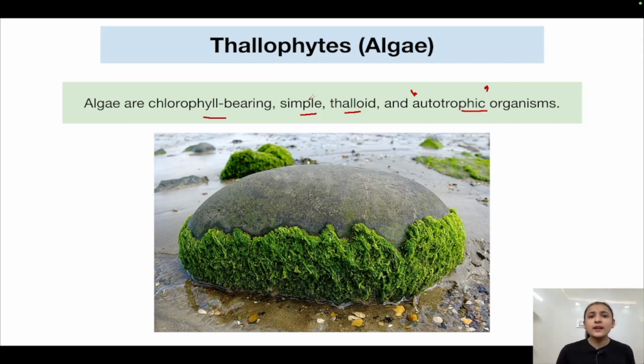They are simple organisms, they do not have much of a complex body organization, and they are thalloid. That means their plant body is not differentiated into distinct structures like roots, stems and leaves. They have a simple structure, thalloid organisms, okay? Their thallus is not differentiable into root, stems and leaves. It is just plain thallus.